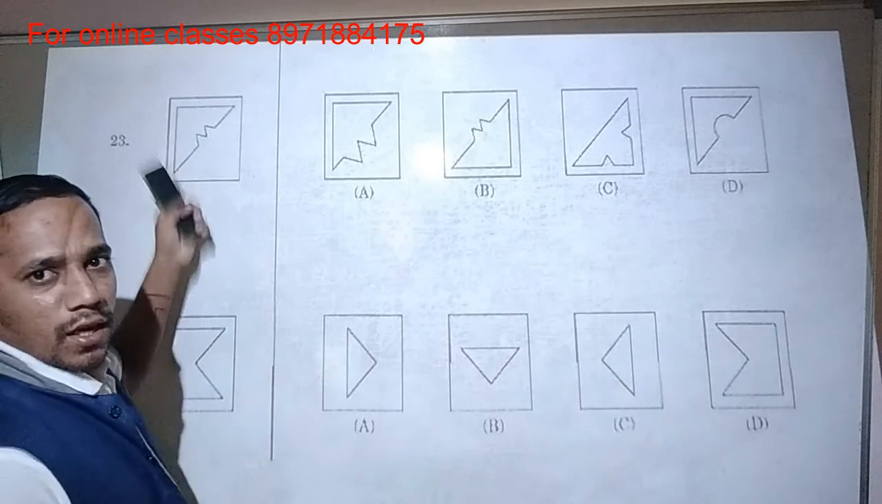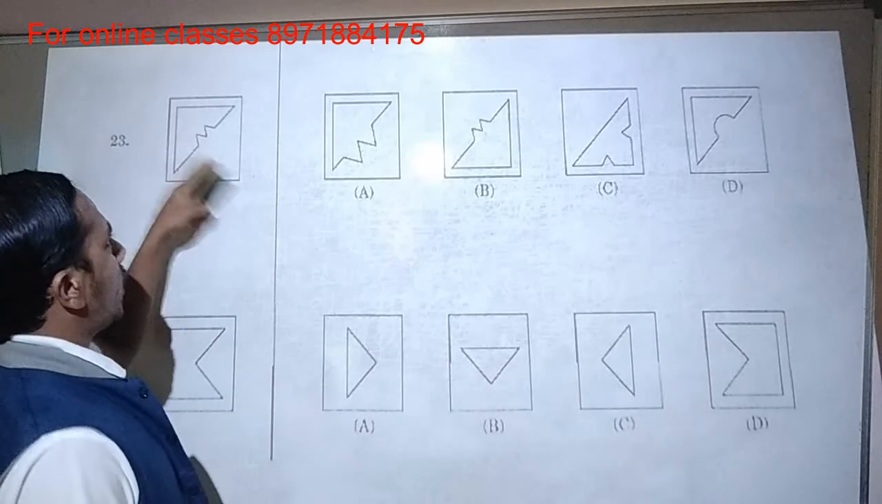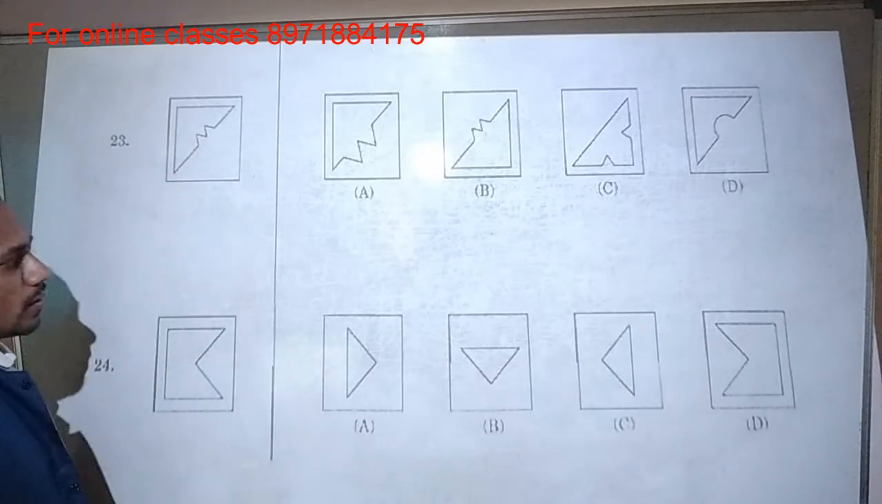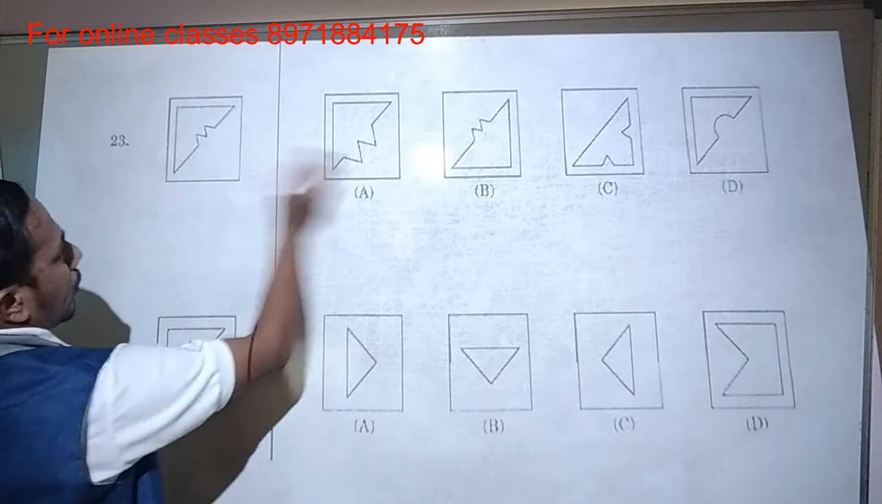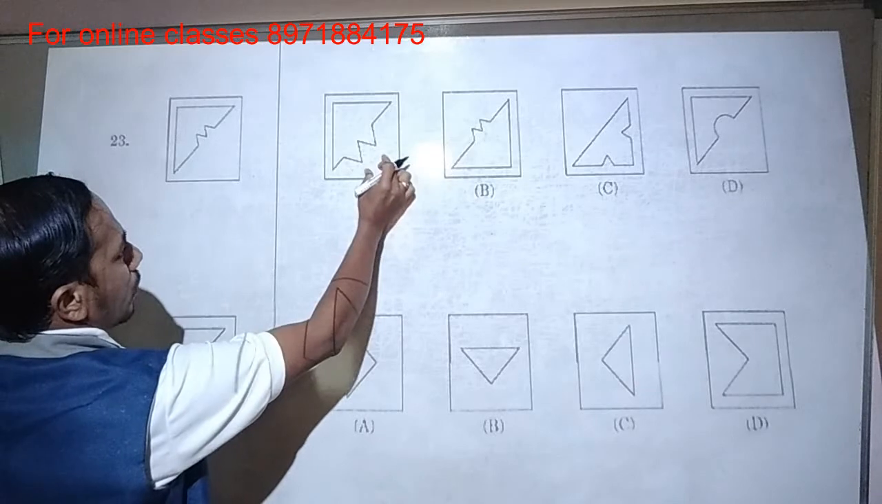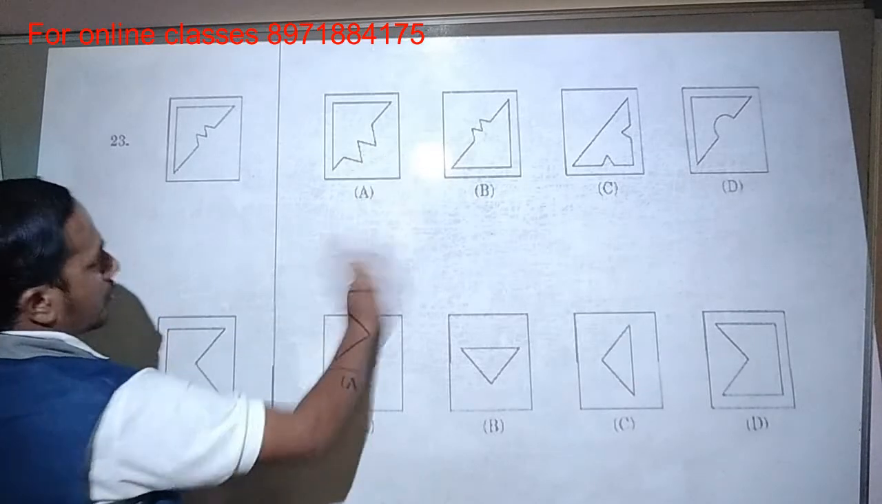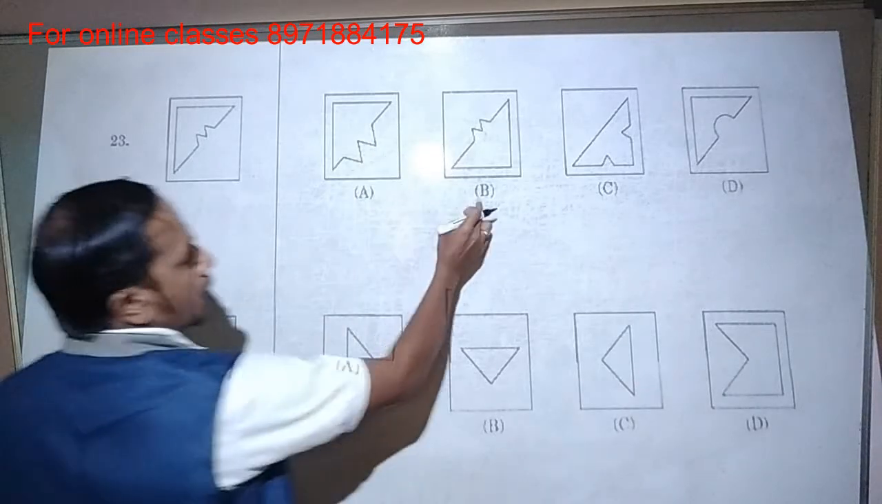Okay, then the structure will completely, the square will completely fill. That's why you have to identify this figure we can fix here. No, it is downside. These two figures are going downside. It is not correct. Okay, next option B.